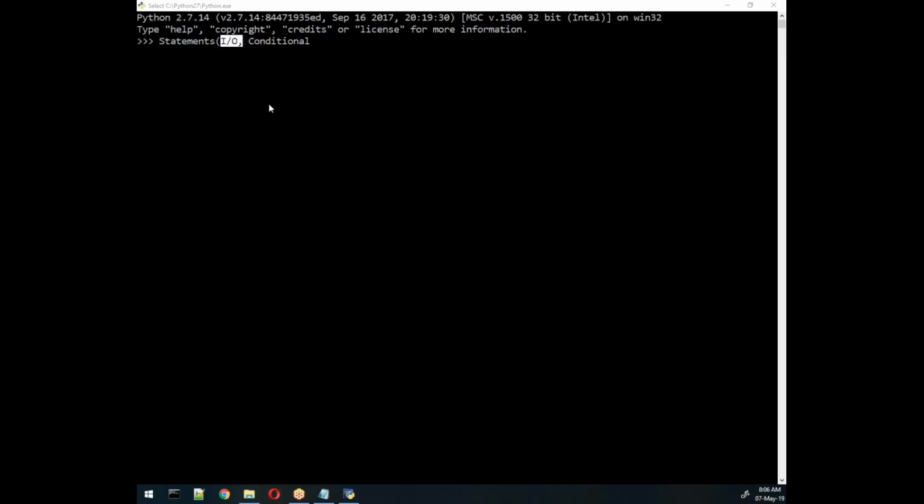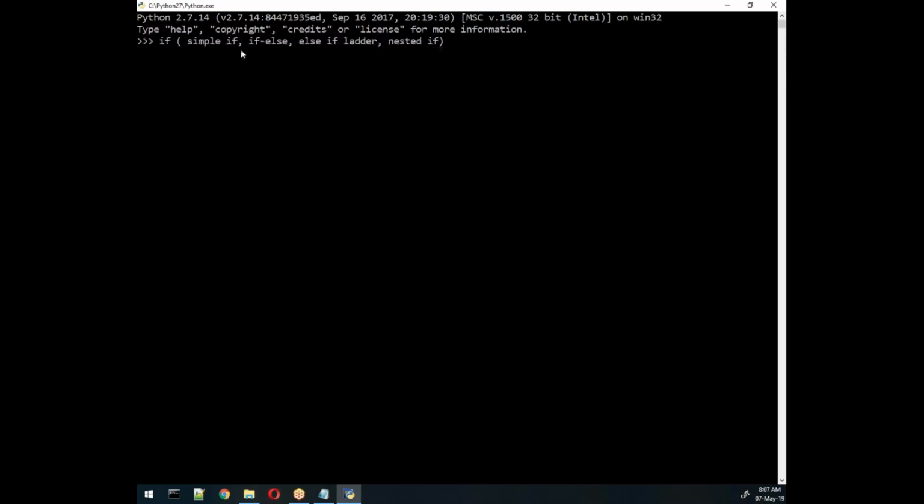So we saw the concept of IO statements, and today we will see conditional statements. In conditional statements, we have a concept called if. There are four types of if: simple if, if else, else if ladder, and last is nested if. Okay, so these four ifs we have.